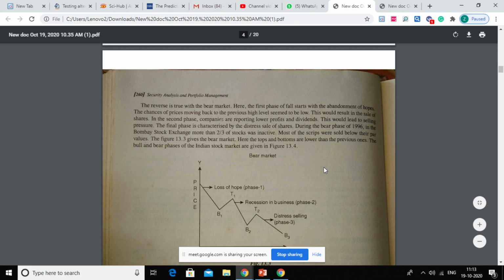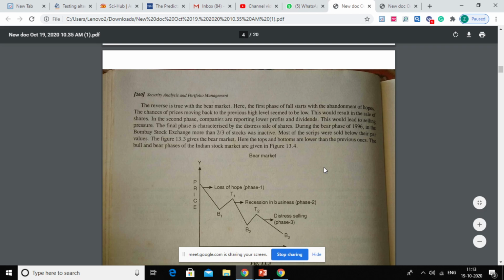Now this distress will lead speculators to come out of the market, and again the speculators will start selling. So this is called distress selling, and the third phase you can see. So this is T1, T2 and T3. Through these phases you can see the bearish market. So this is the bearish market trend.